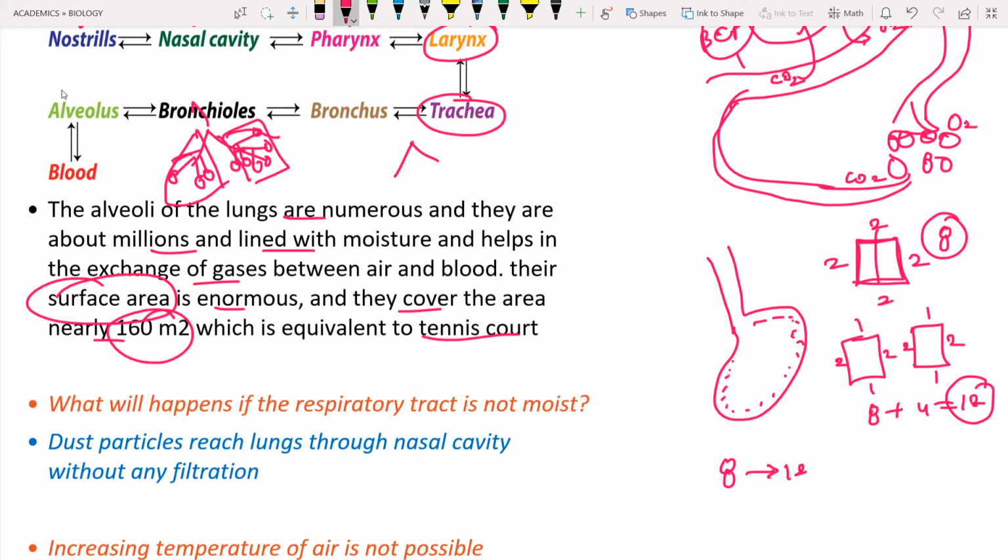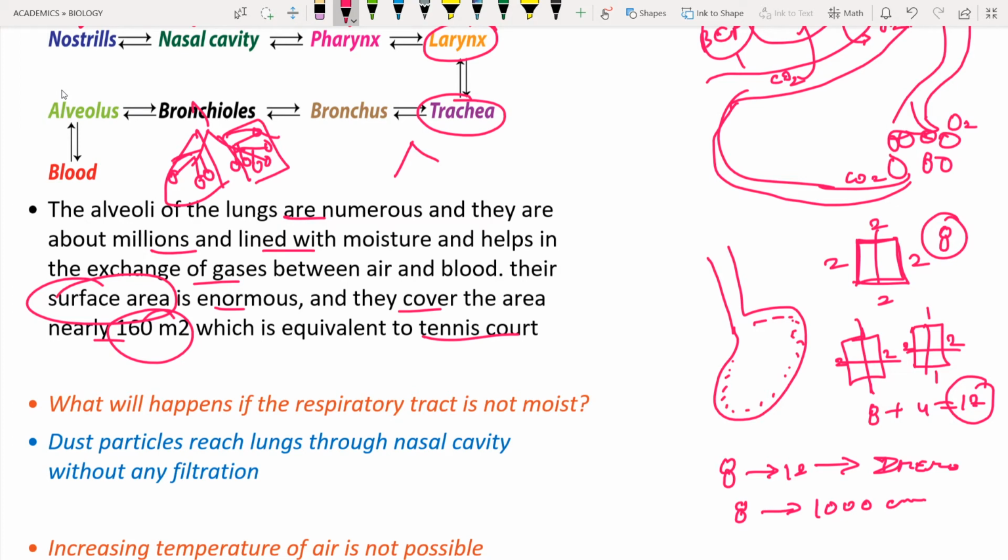What does it indicate? Is the surface area increasing or not? Yes, the surface area is increasing. Again divide the cube into 2, again divide into 2, and so on. If you go on dividing the cube into numerous pieces, the surface area is going to increase even more. It may increase up to 1000 centimeters. The 8 centimeters may be converted into 1000 centimeters. If you go on dividing, the surface area increases.